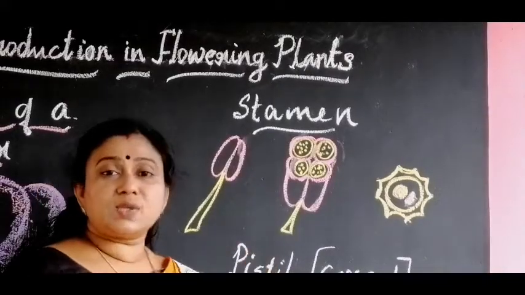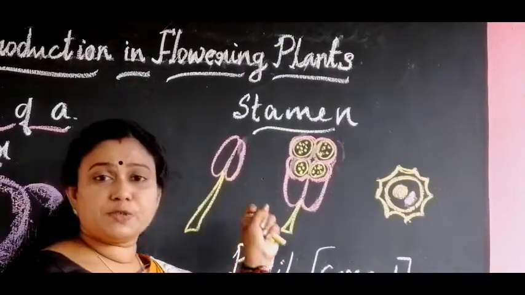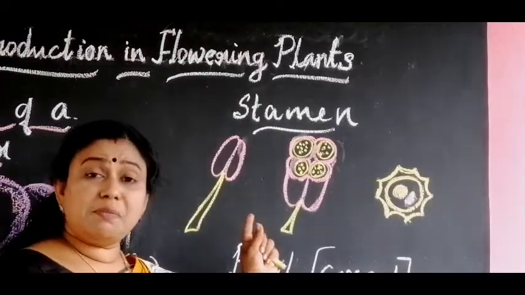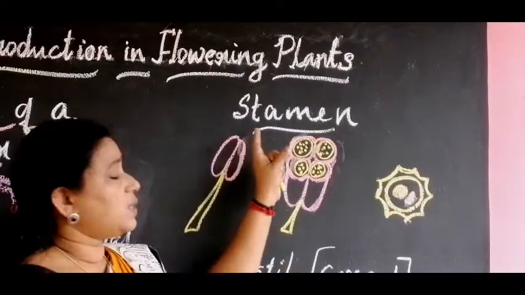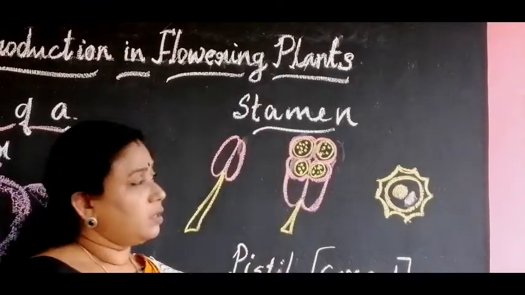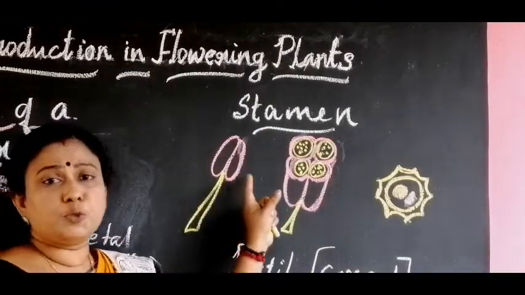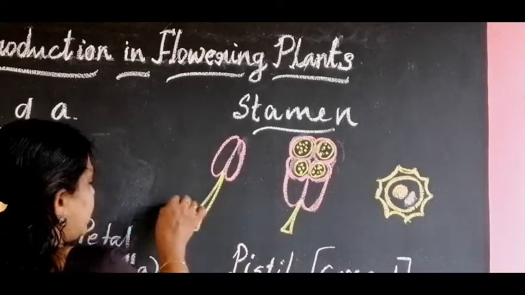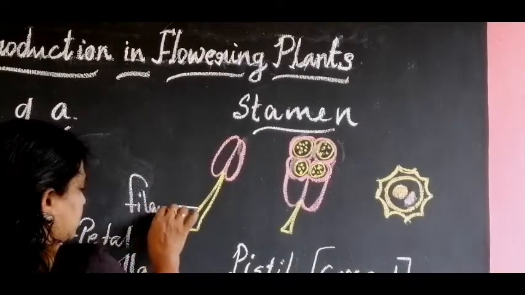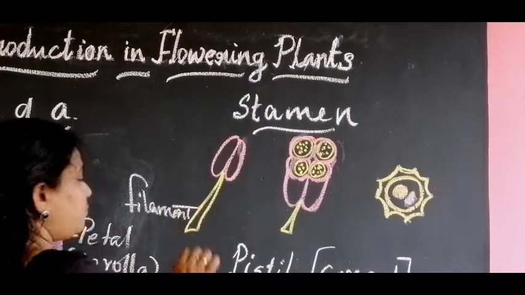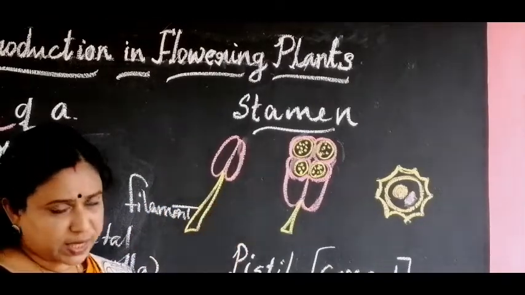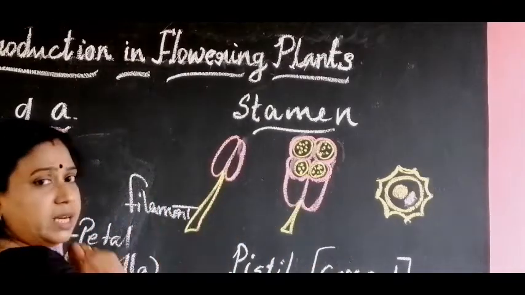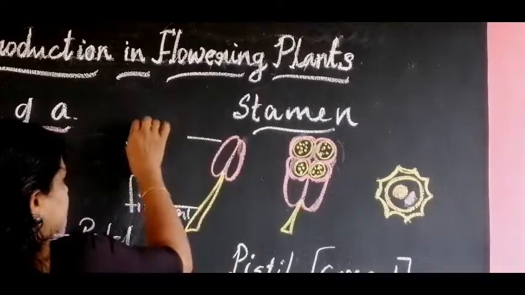Now we can study the male reproductive structure and the female reproductive structure in detail. What is the male reproductive structure in flowers? The stamens are the male reproductive structure. The stamen consists of 2 parts. One is called the filament, which is a stalk-like structure, and at the tip of this stalk-like structure there is a swollen structure called the anther.